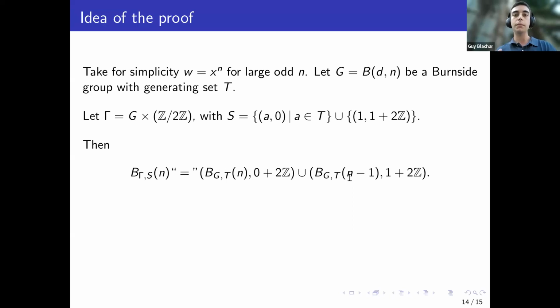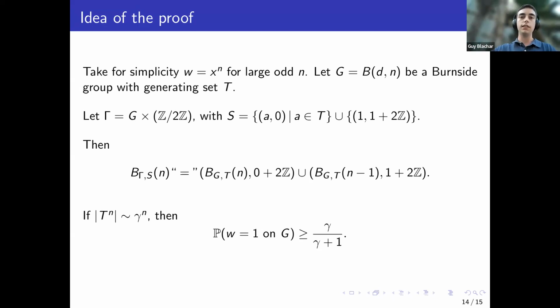But because G is of exponential growth, these sets have a difference in their size, and if the cardinality of T^n is approximately gamma^n, then we get this probability is at least gamma over gamma plus 1 in the limit, and we can change the generating set, replace T with T squared, and increase the generating set to make gamma arbitrarily large, and then this probability can be made arbitrarily close to 1.